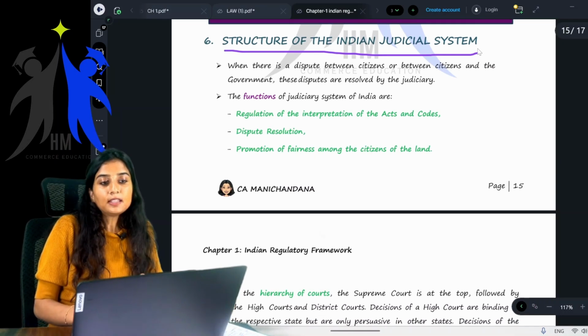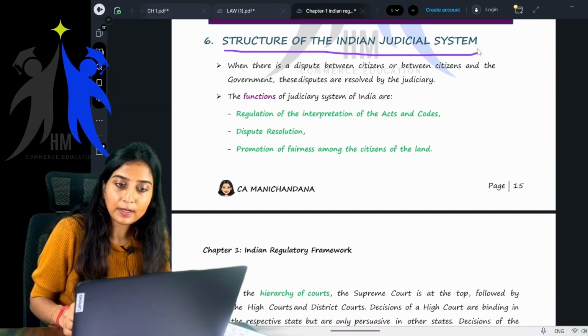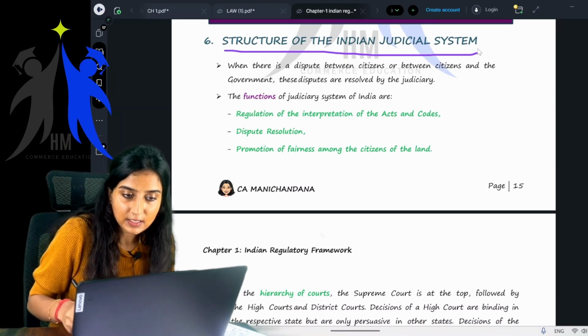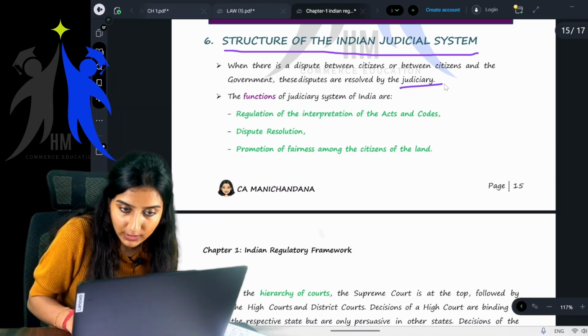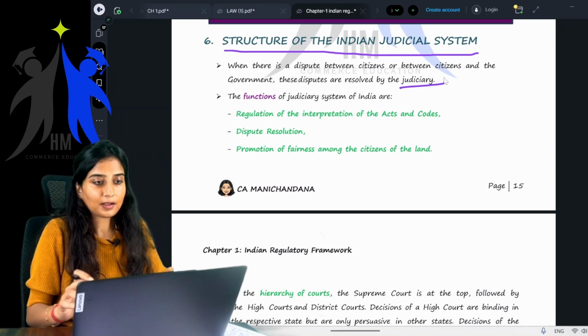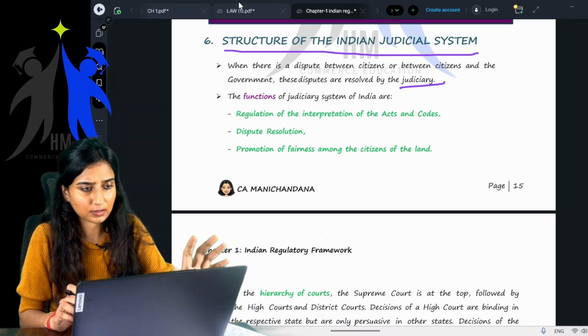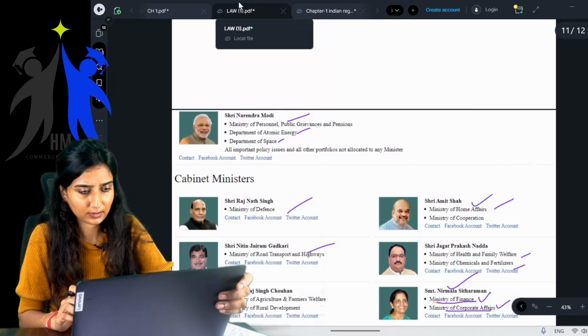When there is a dispute between citizens or between citizens and the government, these disputes are resolved by the judiciary. Okay, come back. Ma'am, we know this. We have seen this.